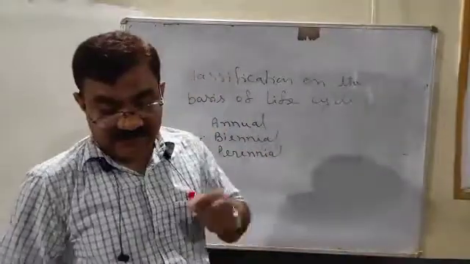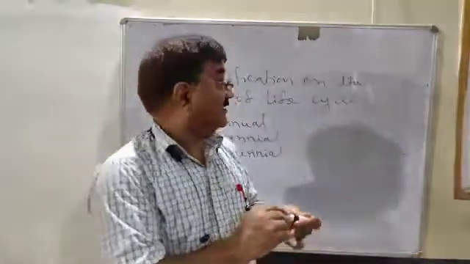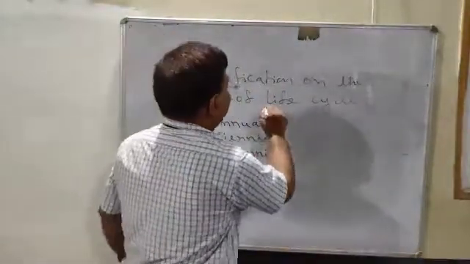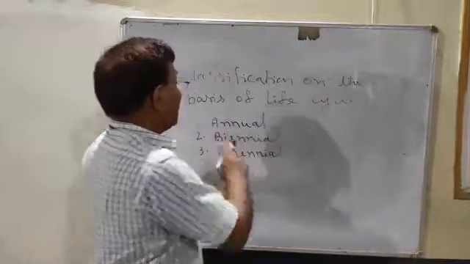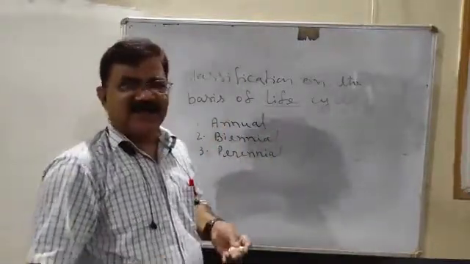Now try to understand: on the basis of their life cycle, plants may be annual, biennial and perennial.